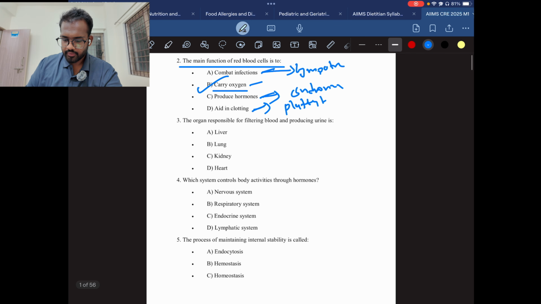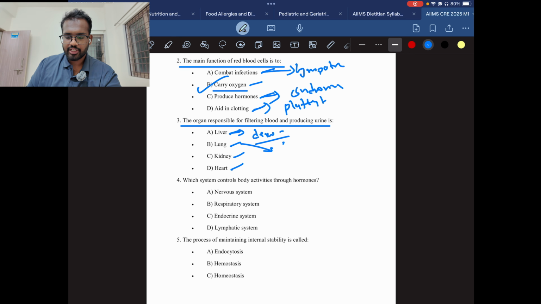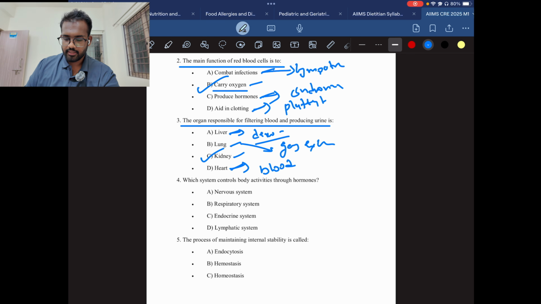Question number 3. The organ responsible for filtering blood and producing urine is liver, lungs, kidney, heart. This is also a very easy question. Everyone knows it. The liver is a detoxification organ. The lungs help in gas exchange, and the heart helps to pump blood all over the body. Then we have the kidneys. Kidneys help to filter the blood. So the answer is C, kidney.